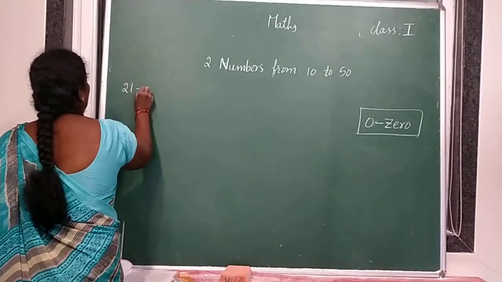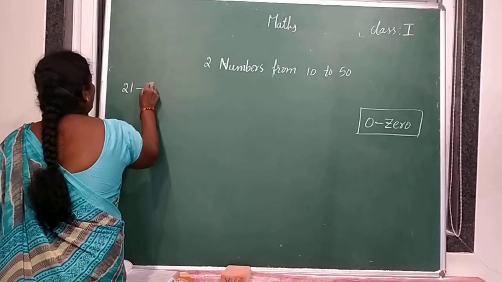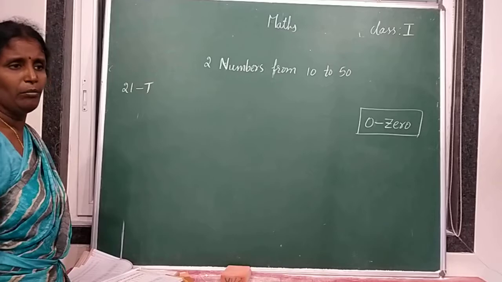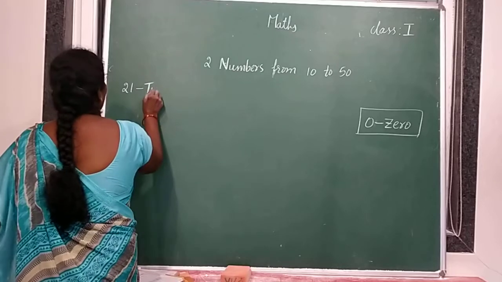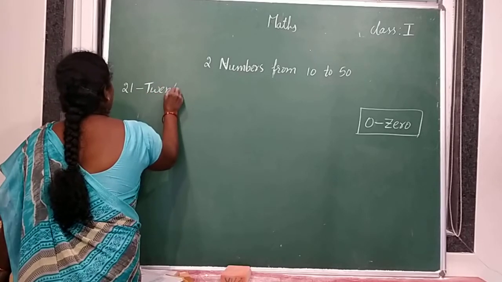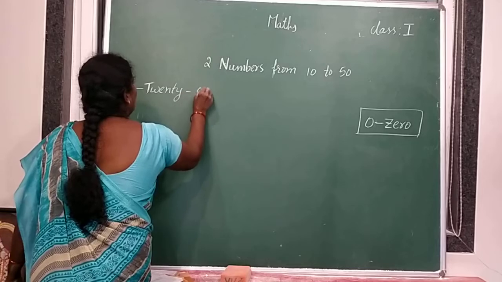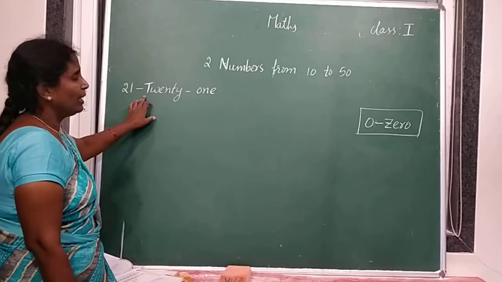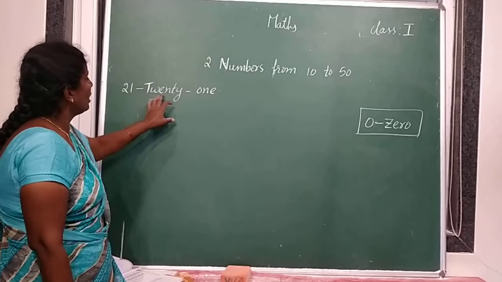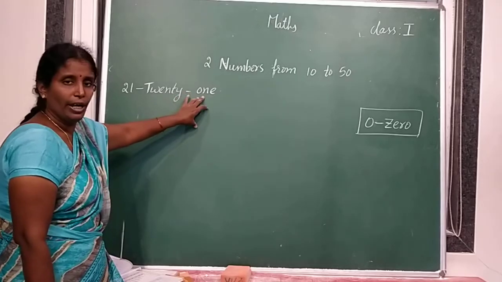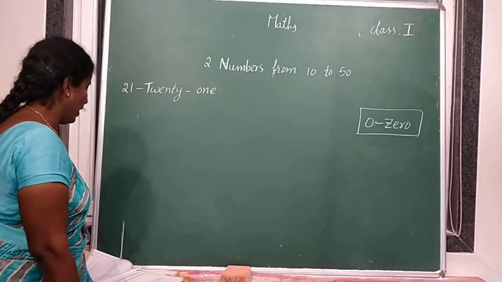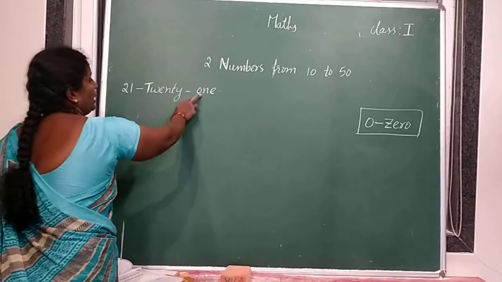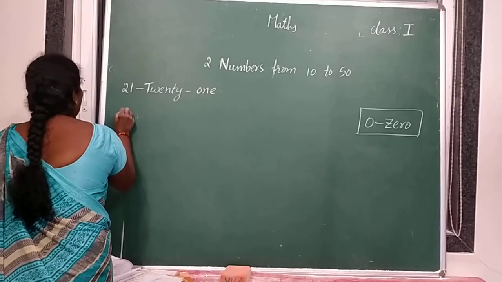So how to write 21's number name? TWENTY 20 and 1, 21. Okay. So its number name is TWENTY 20. ONE 1. 21.